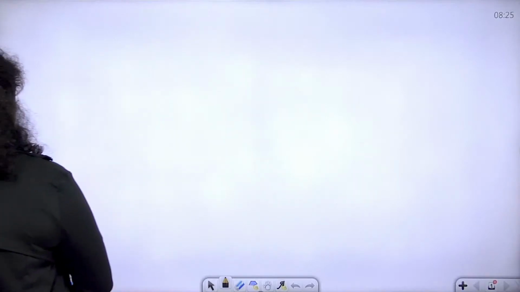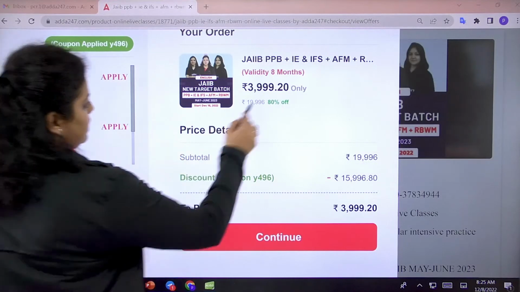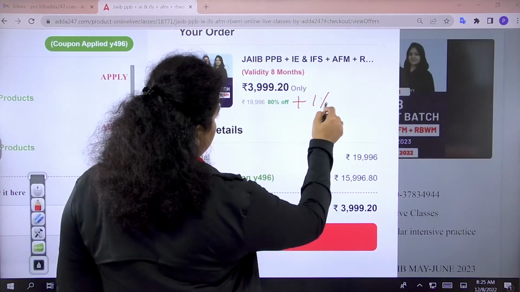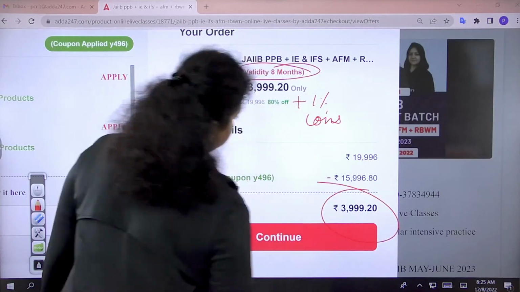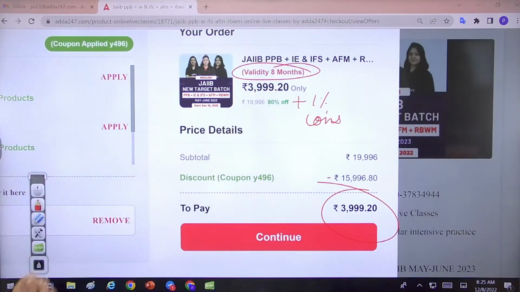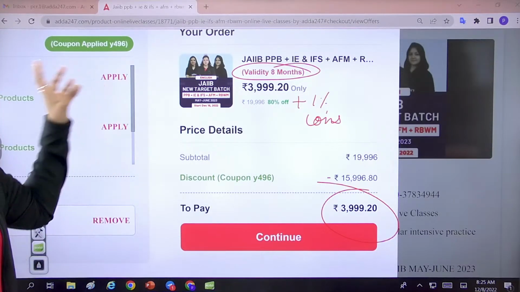Okay, now how to purchase? This is how you have to go, and now you can see 80% off showing. The 1% will be available in coins. 8 months validity is there. Around 3,800 you have to pay for the individual batch. That will be available for 8 months and it will cover only 4 subjects and conceptual classes.